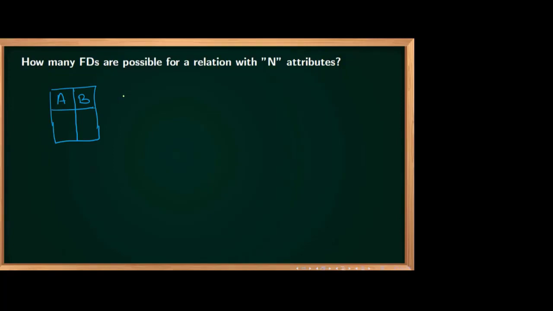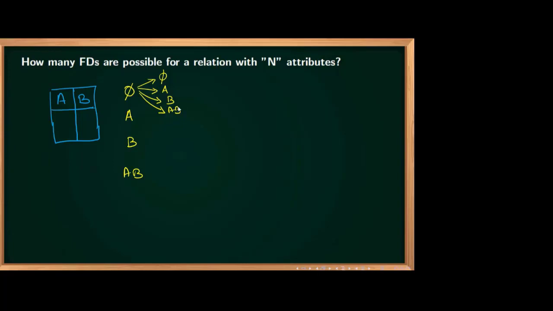So here we can say that four things are there. One is only phi, then A, then B, then AB. So phi can determine phi, phi can determine A, phi can determine B, and phi can determine AB. I gave the clue.